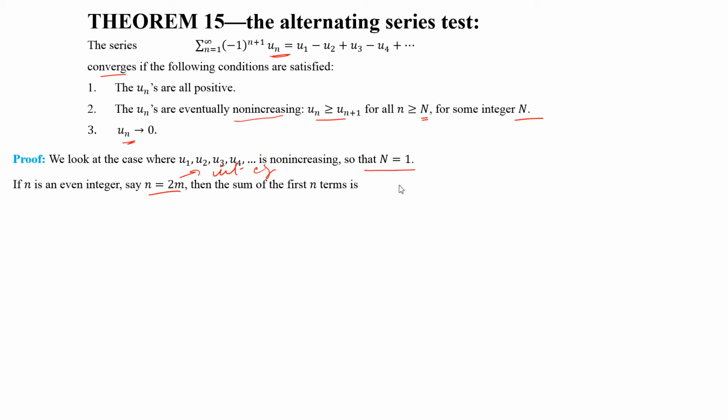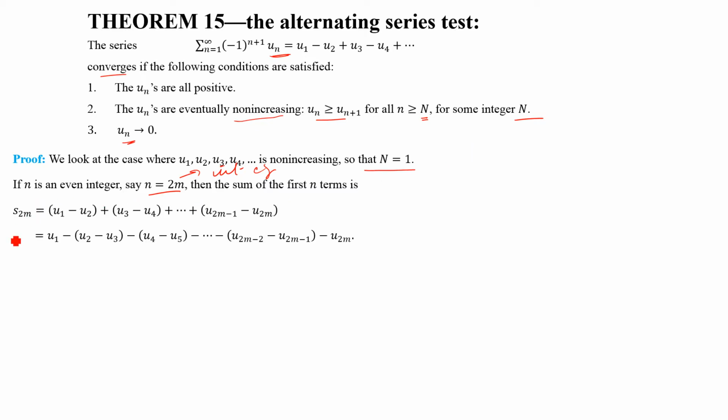Then the sum of the first n terms, that is Sn, will become S2m. S2m is equal to the sum of the first 2m terms. That is, we can write it initially like this: u1 minus u2 plus u3 minus u4 and so on, minus u2m. Now since n is even, n plus 1 is odd, so the sign of this term will be negative.